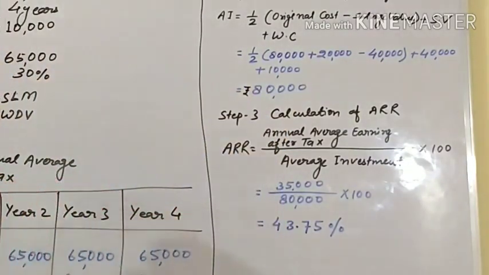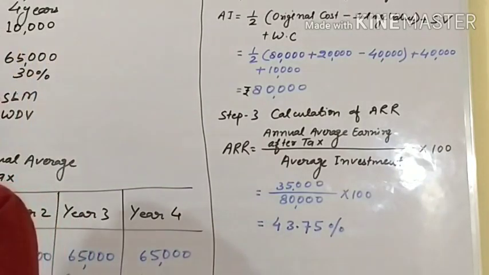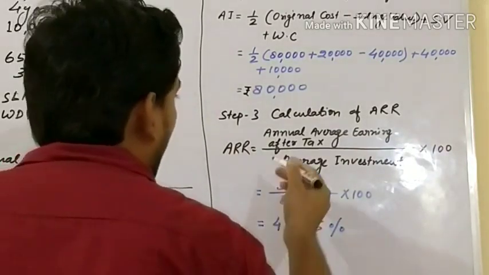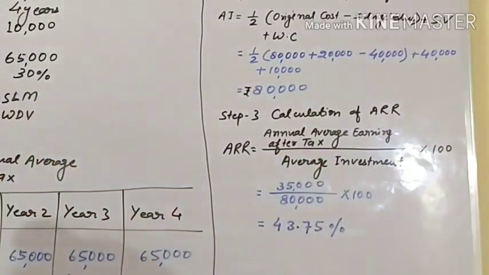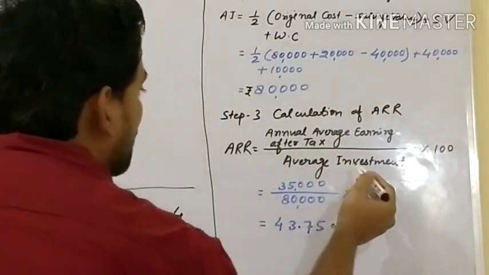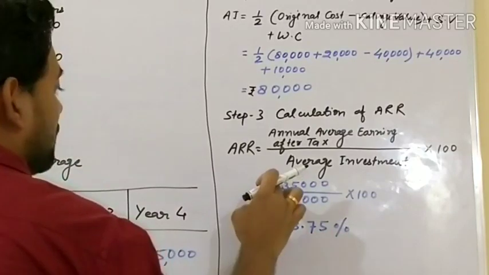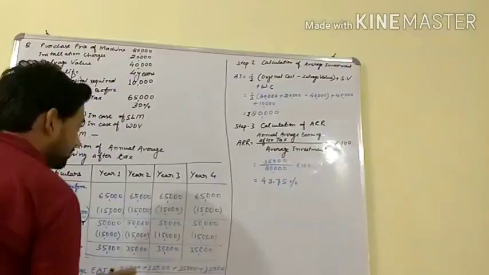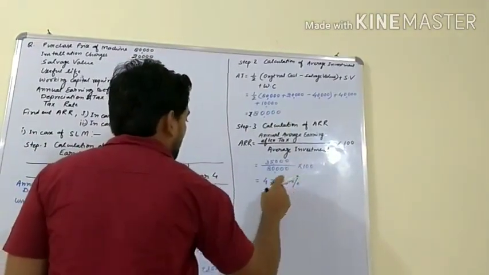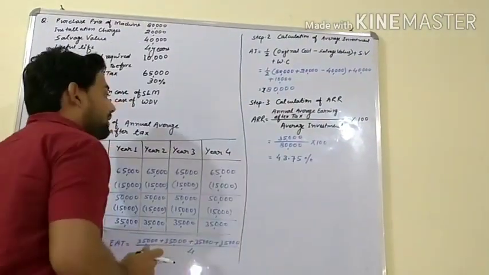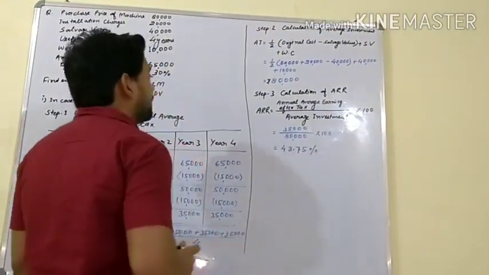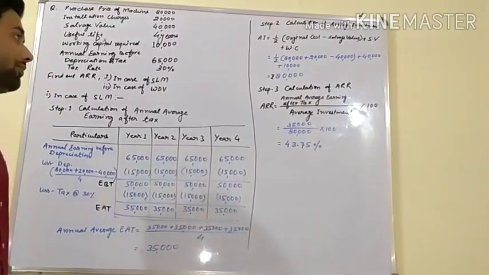In the third step, we will calculate ARR. What is the formula for ARR? ARR is equal to annual average earning after tax, which we found here, upon average investment, which we found here, into 100, which is equal to 35,000 upon 80,000 into 100, which is equal to 43.75%. This is our ARR.